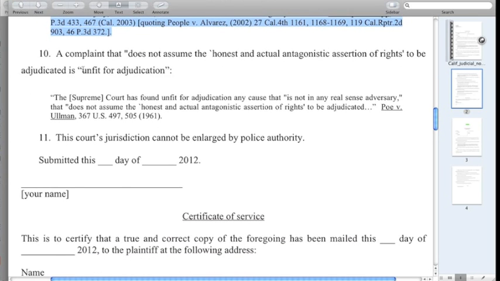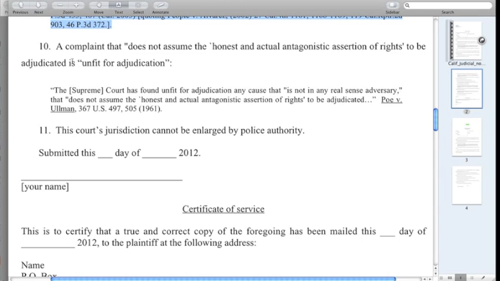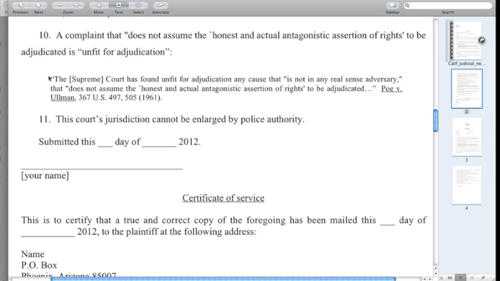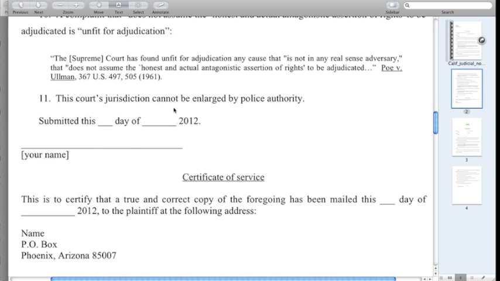He then also denies that a complaint that does not assume the honest and actual antagonistic assertion of rights to be adjudicated is unfit for adjudication. He denied that even though the United States Supreme Court said that. Okay, he refuses to take mandatory judicial notice of that. That's not just refusing to take judicial notice. That could technically be considered a crime, in that it is the obstruction of justice.